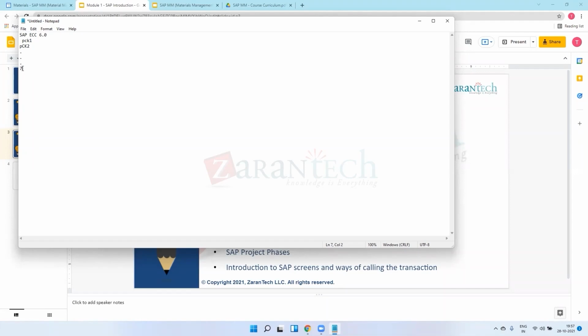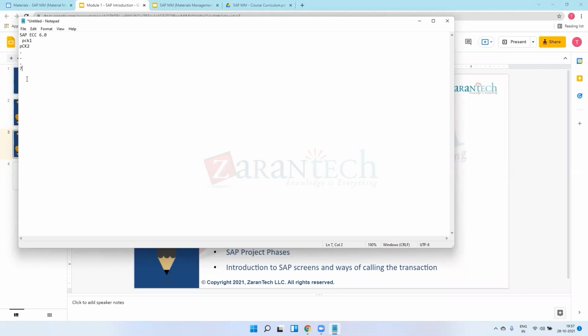In SAP language, or functional language, we say SAP ECC 6.0 EHP7, enhancement package 7. It might be package 1, 2, or 3 up to 7, anything. So every year SAP launches a new package. After ECC 6.0, they are now on ECC EHP 7. After this, there is S4 HANA.